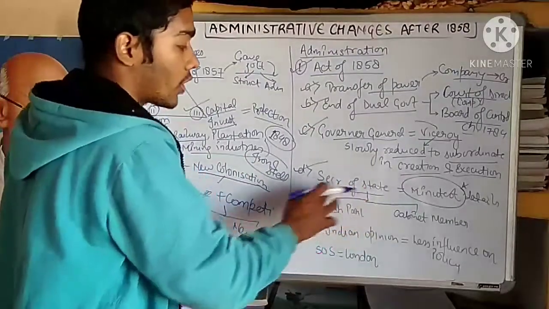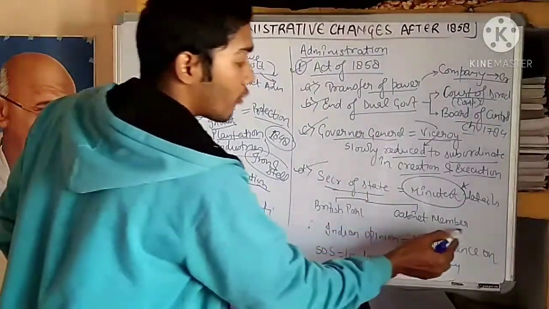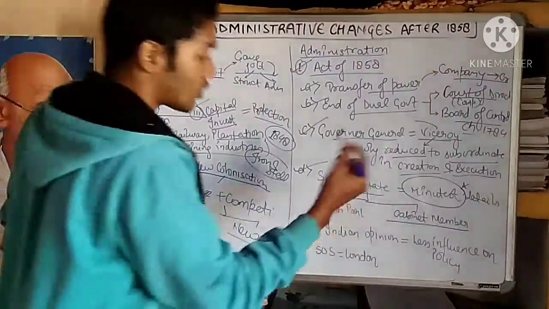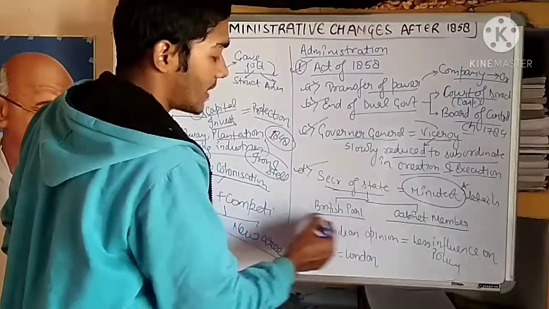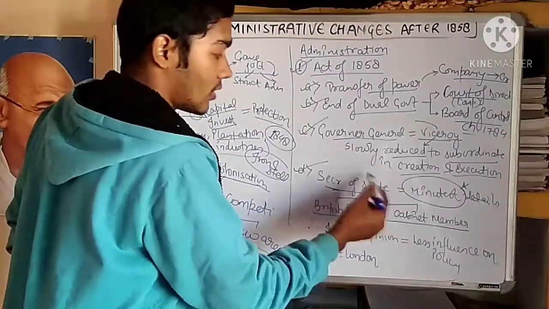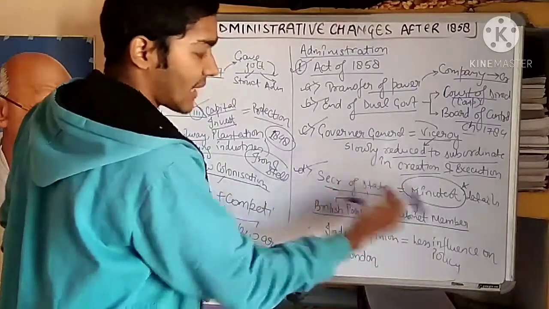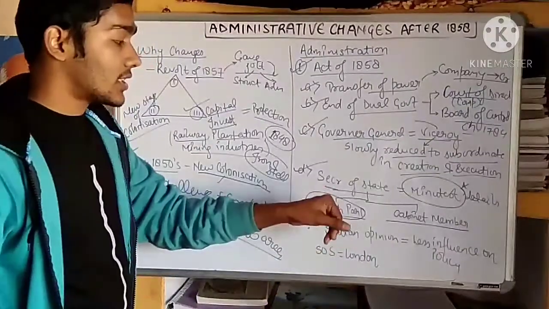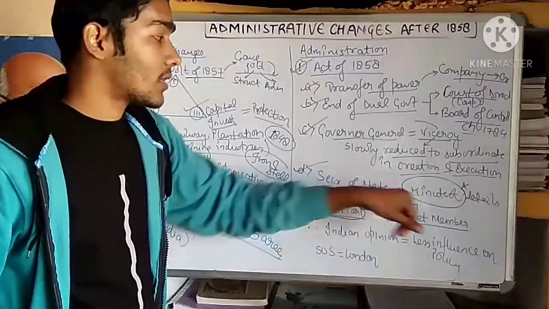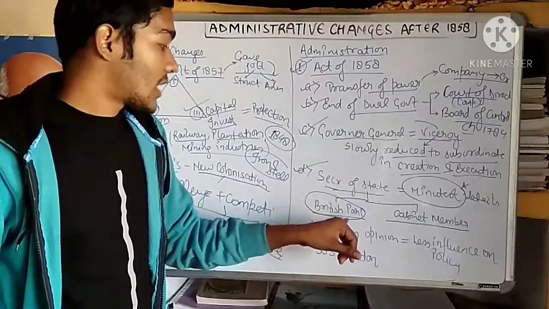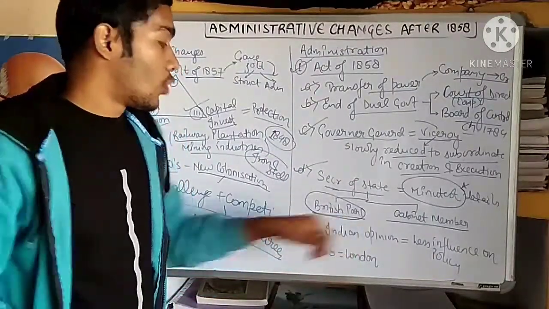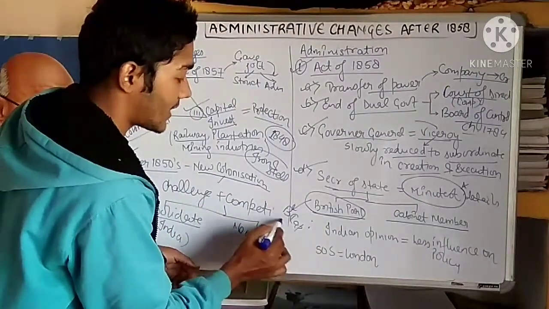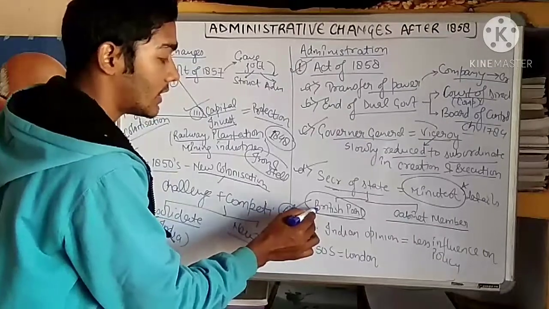And what was the Secretary of State? The Secretary of State was a cabinet minister, and since the cabinet is also part of the Parliament, he was also a member of the British Parliament. So when a person who is part of the British Parliament is controlling the details of the administration of India, naturally the British Parliament, which was represented by the British capitalists and financiers, will rule.